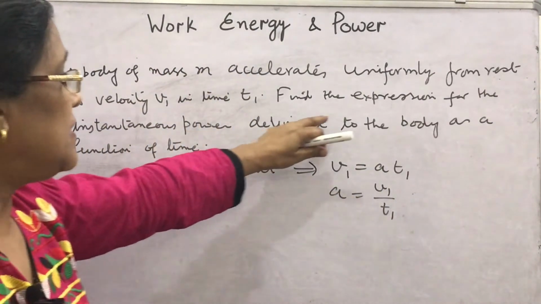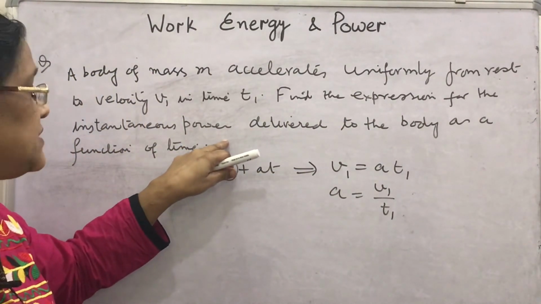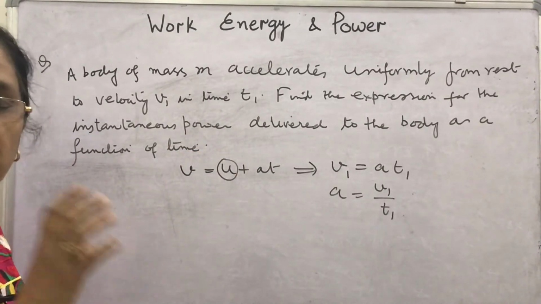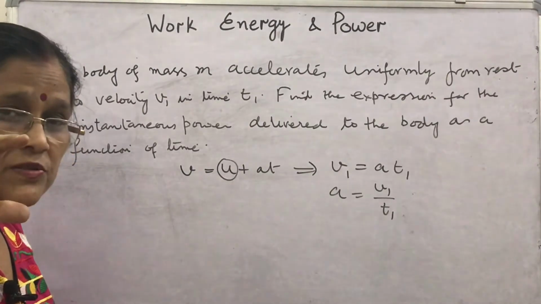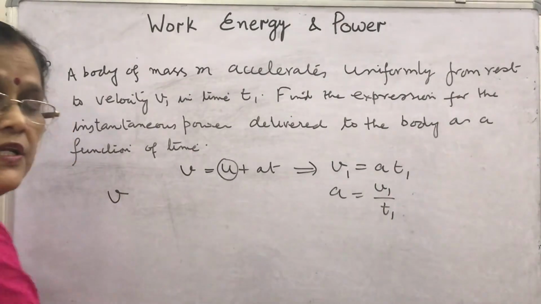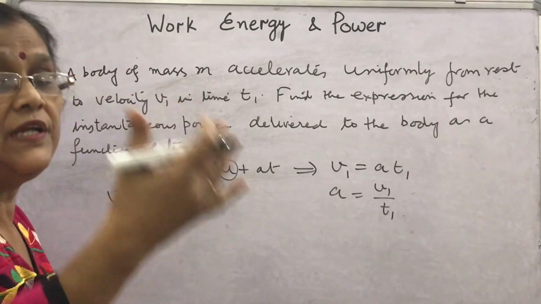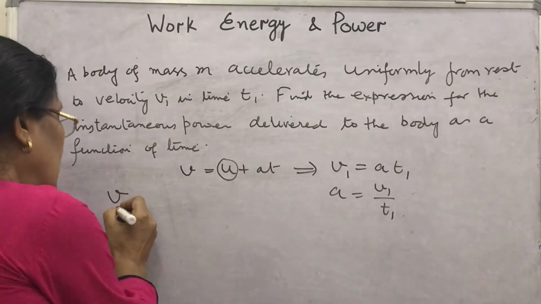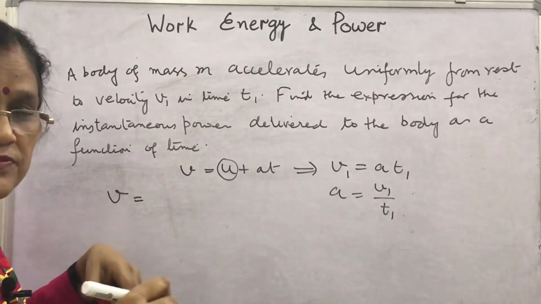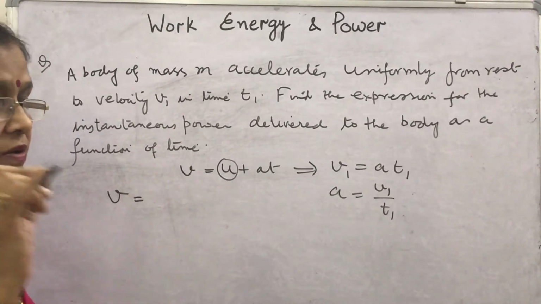What you have to find is the expression for the instantaneous power. You know what is the meaning of instantaneous power? This power is given by the formula F into V also. Then how will you write the instantaneous velocity? F into V means force into velocity at that instant. Then what will be the instantaneous velocity? Again you will write here, this instantaneous velocity will be v equal to u plus at. You will apply again.